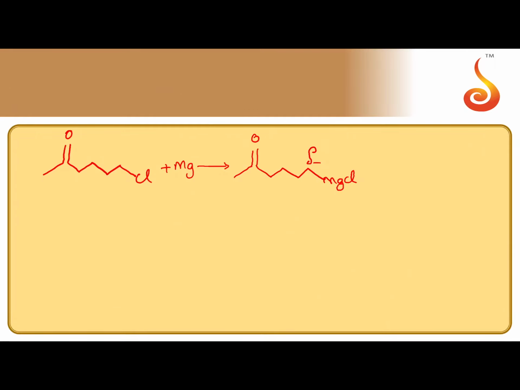Carbanion is there which acts as nucleophile. The carbon which is making bond with magnesium can act as nucleophile since electronegativity difference is there. The carbanion can attack at the carbonyl carbon because carbonyl carbon is electrophilic in nature. So within the same molecule, nucleophilic addition reaction takes place. C minus attacks at electrophilic carbon present in the same molecule. This is called intramolecular nucleophilic addition reaction.